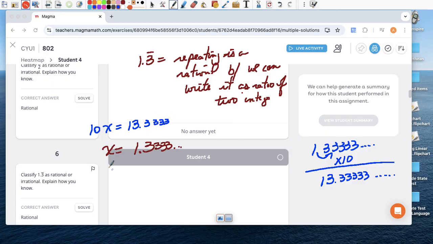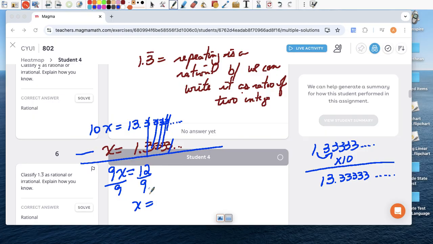Now, remember what we did next? We subtracted both equations. 10x minus x is 9x. And when you subtract, notice what happens to our repeating part. All these repeating 3's, 3 minus 3 is 0. They all eliminate each other. So the repeating part disappears. I end up left with 13 minus 1, which is 12. And then we divide both sides by 9. x equals 12 over 9.